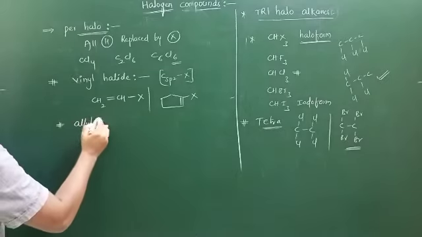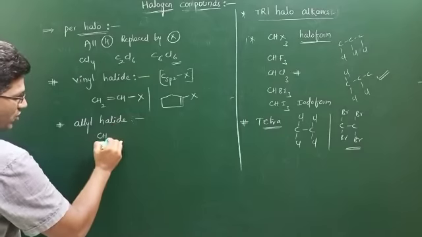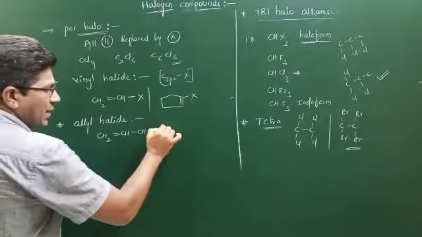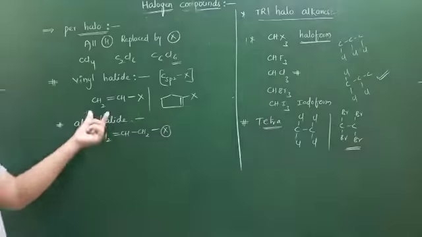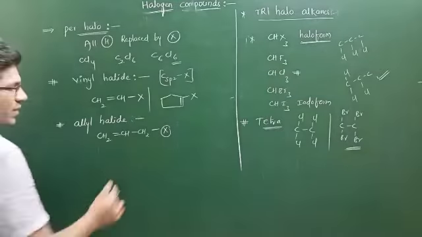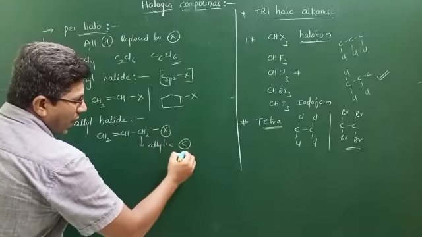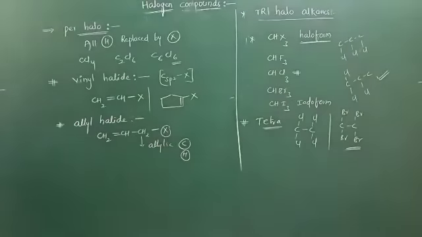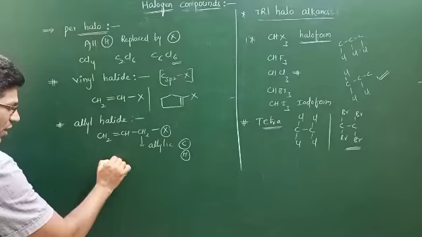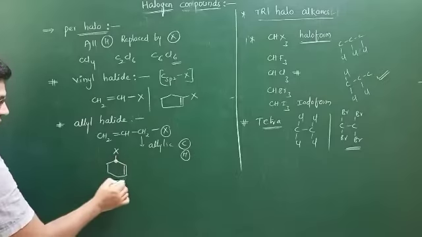Allyl halides. What is the allyl group? CH2=CH-CH2. This is allyl. When allyl is attached to a halogen, it is known as an allyl halide. See here, vinyl means only 2 carbons. In allyl, after the double bond, the next carbon is called the allylic carbon. You can use the word allylic. Its hydrogens are allylic hydrogens. Go to the next example. See here, this is the double bond. With respect to the double bond, the adjacent carbon is called the allylic carbon. Now, when the allylic carbon is attached to a halogen, it is known as an allylic halide.